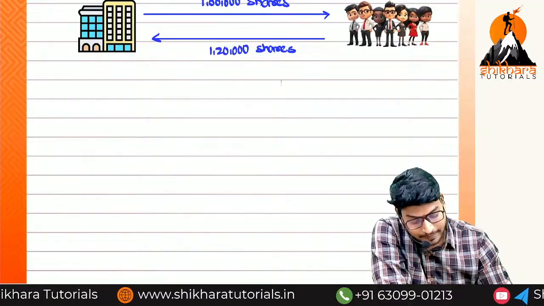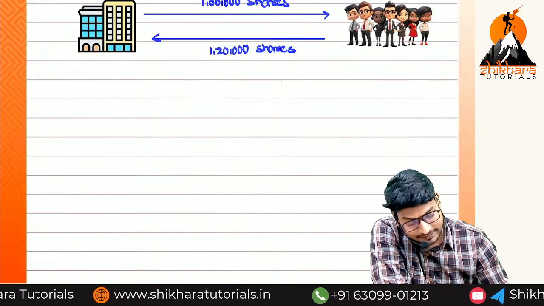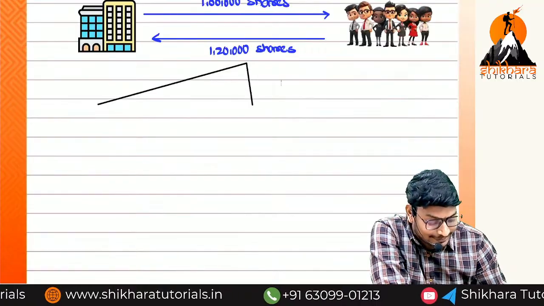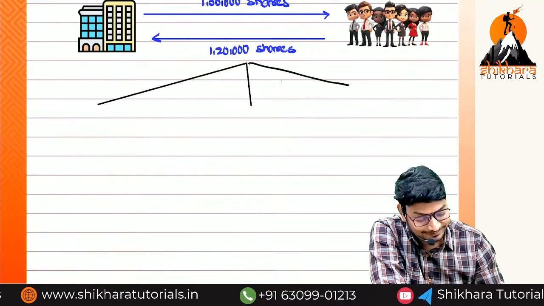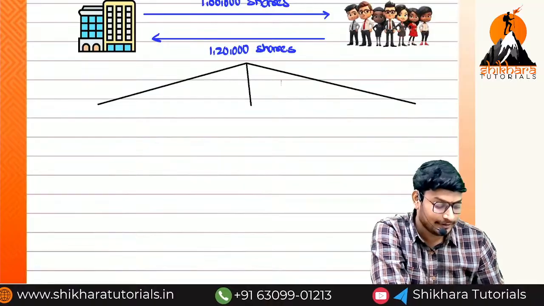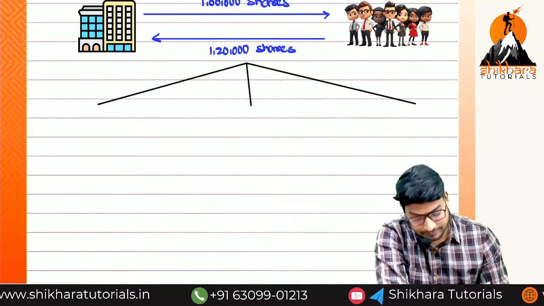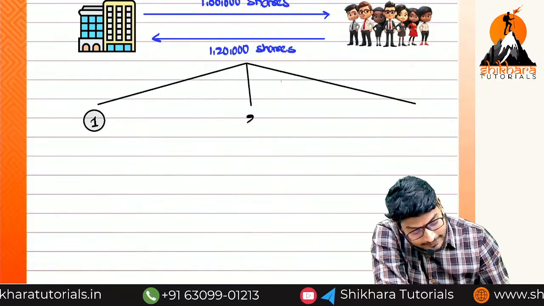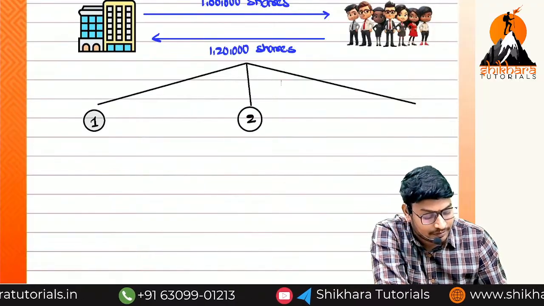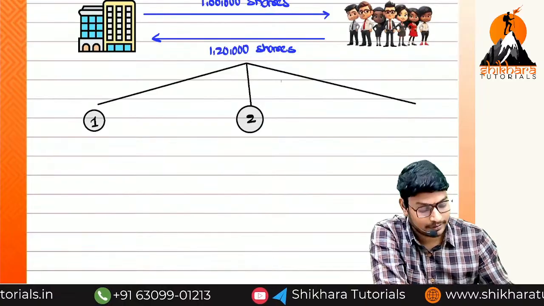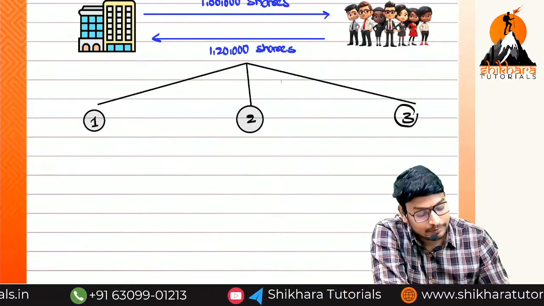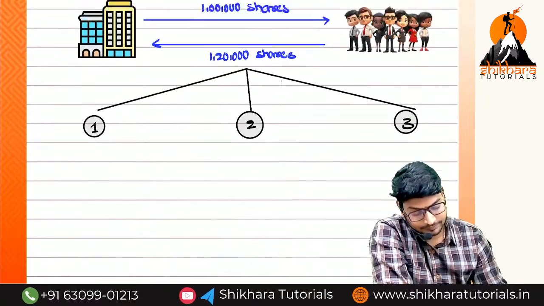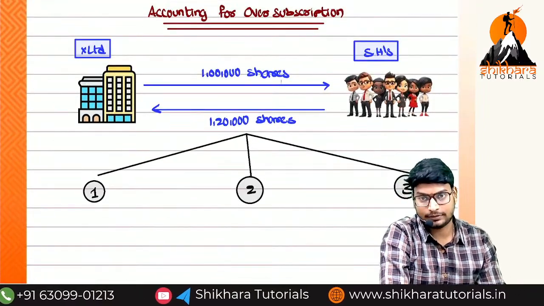So how many methods we are having, ma? 3 methods. Don't say this logic to anyone. Okay, what is the first option, ma? Rejecting the excess application. What is the second option, ma? Pro rata allotment. What is the third option, ma? Combination of both. Okay, na guys? Okay. Now write this one here.